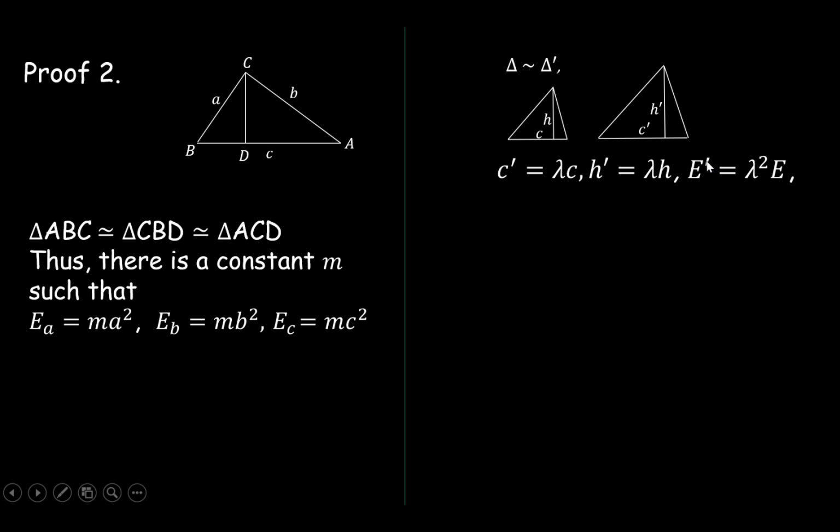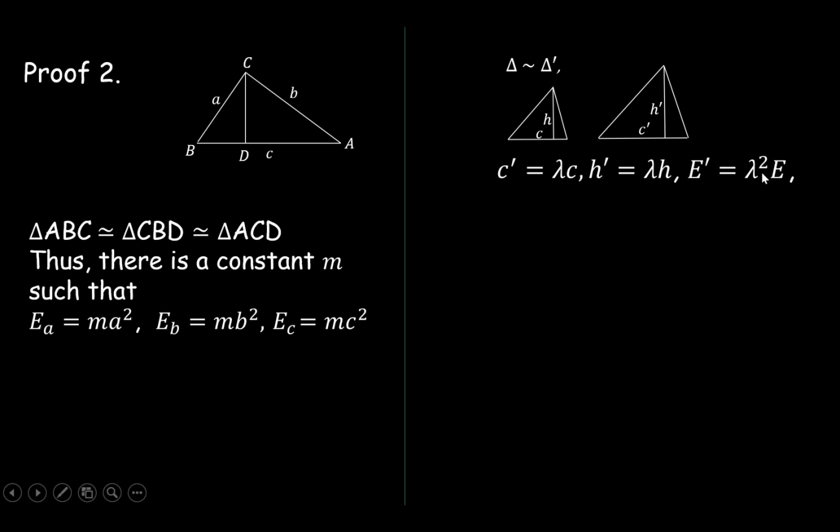Now, the area is 1/2 base times height, so 1/2 C times h. That will imply that E prime is lambda square times E, because once you plug in 1/2 C prime times h prime here, you get a lambda square.